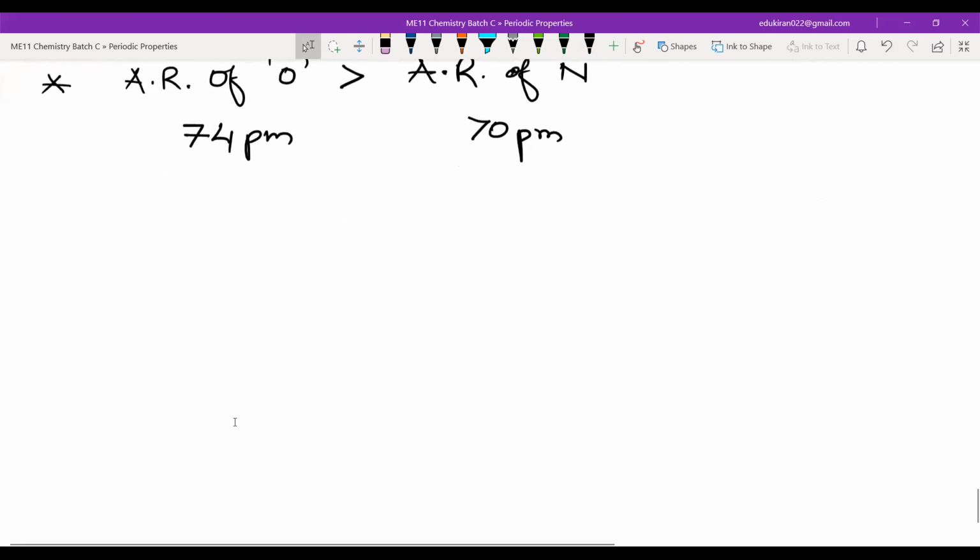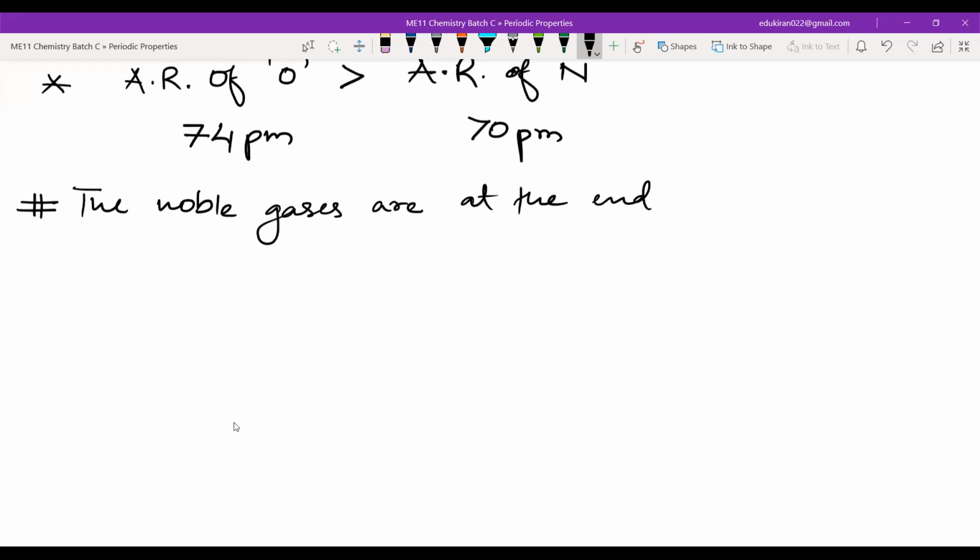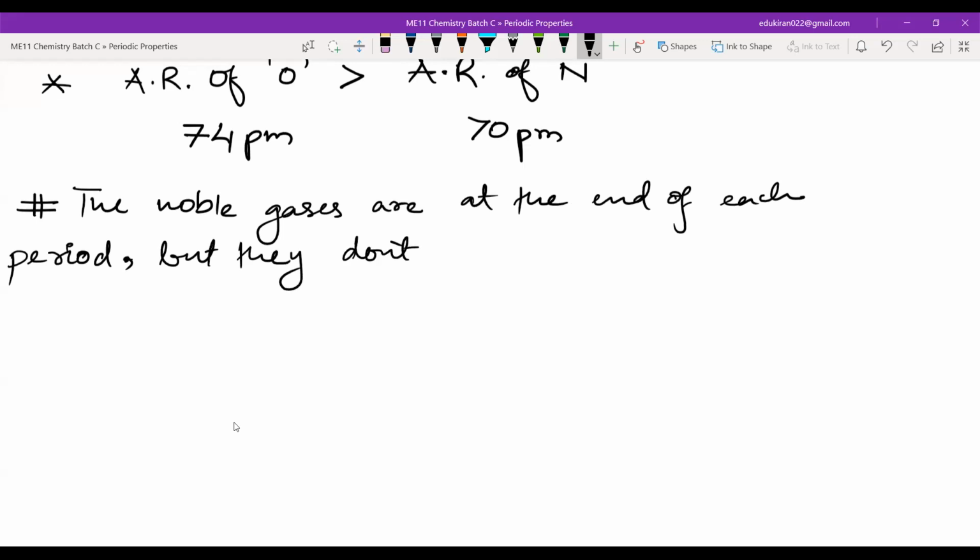One point that you should write regarding the noble gases: they are at the end of each period, but they don't have the least atomic radius.